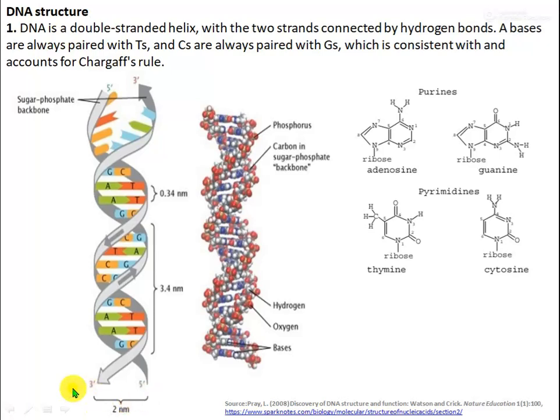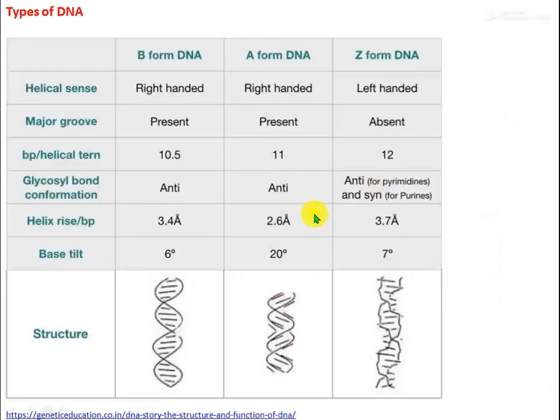The width of this DNA is 2 nanometer. Here it is 10.5 base pairs per turn, but in A form it is 11 base pairs per helical turn, and in Z form it is 12 base pairs per helical turn.